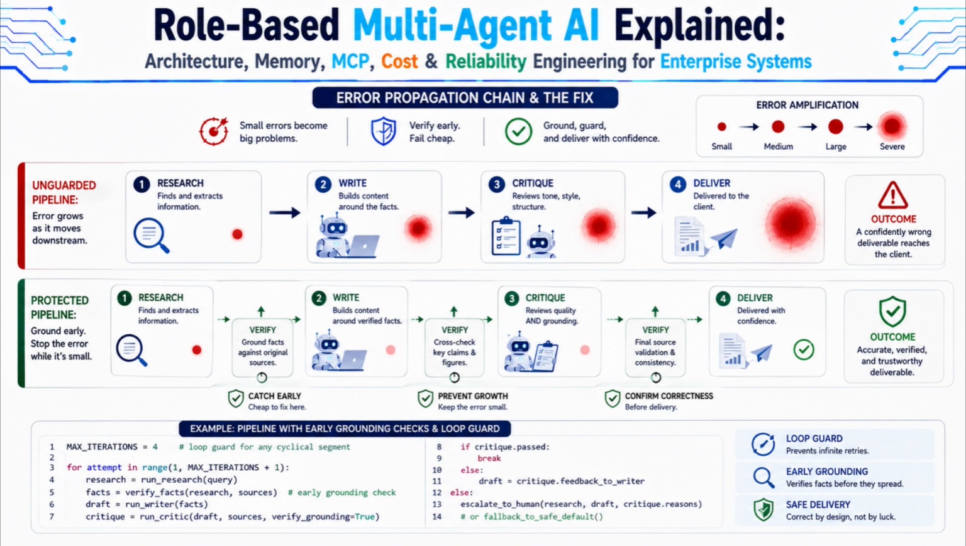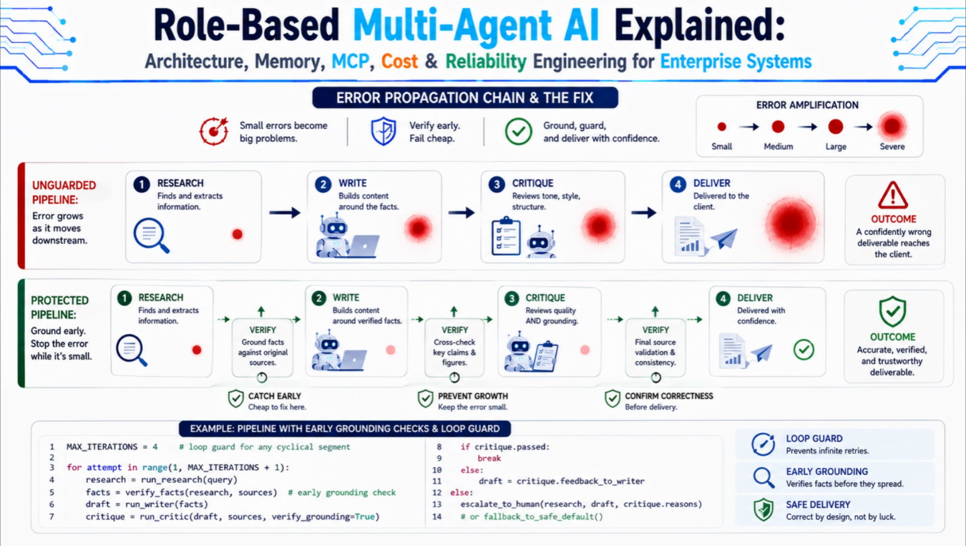In the unguarded pipeline, a small research error grows unchecked across 4 stages until it reaches the client as a confident, wrong deliverable. The correct engineering pattern inserts grounding checks much earlier, not just at the final critic stage. A lightweight verification step immediately after research, checking retrieved facts against their original sources before anything gets written on top of them, catches the error while it's still small and cheap to fix, rather than after a writer has built an entire argument on top of it.